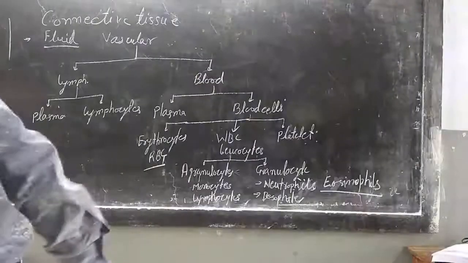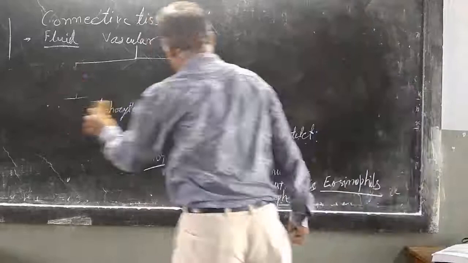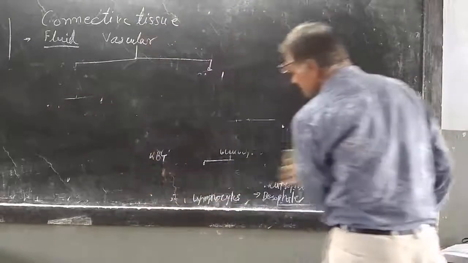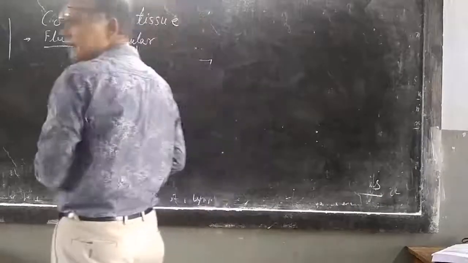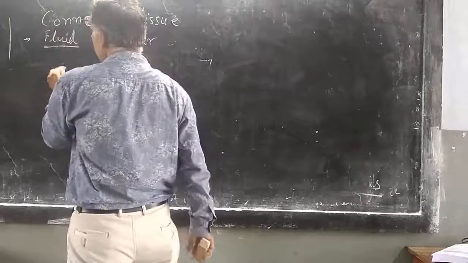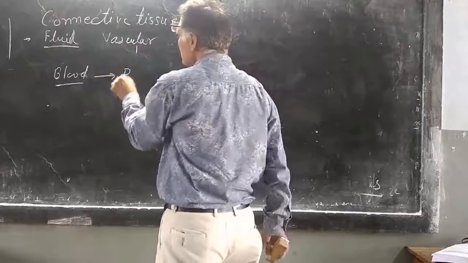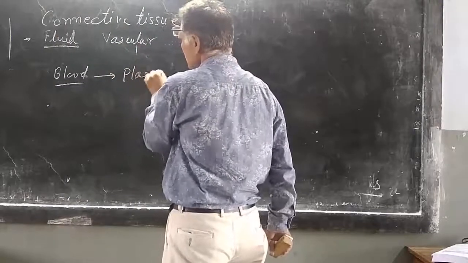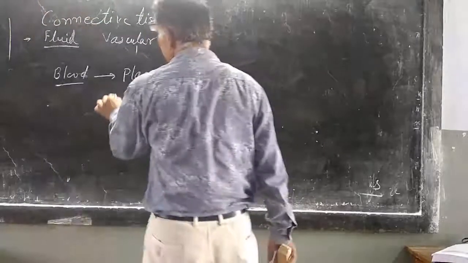Now we discuss the different types of blood cells. Blood is made up of two parts: one is plasma and another is blood cells.